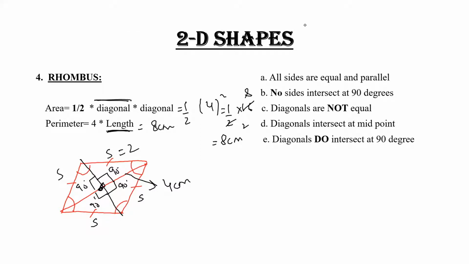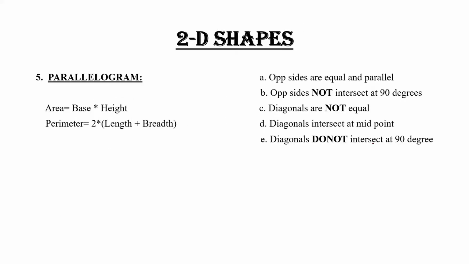Next one, that is parallelogram. The shape of a parallelogram is this: A, B, C, D. Basically, the difference between the rhombus and a square is that the angles of the rhombus are not at 90 degrees, but the angles of the square are at 90 degrees.